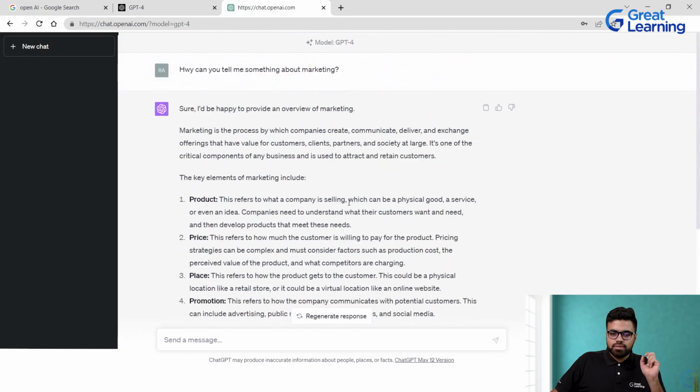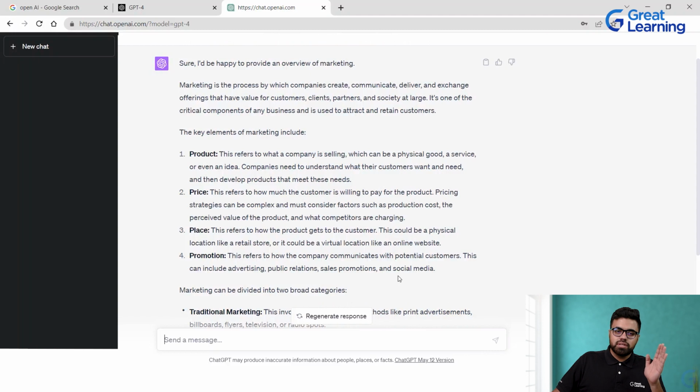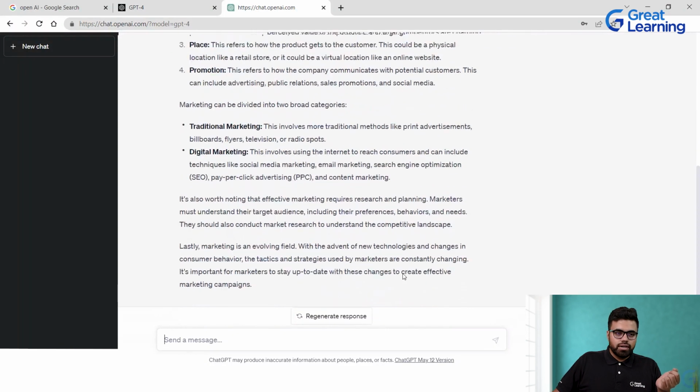The drawback remains the same in this model, that it is trained up to August or September of 2021. So any new information after that would not be present in any of these models, GPT-4 or GPT 3.5. But what you get out of paying for this service is more crisp, better quality, and more precise answers in the way you want them to be. You can type in X number of commands, and we'll see all these examples as we go ahead.